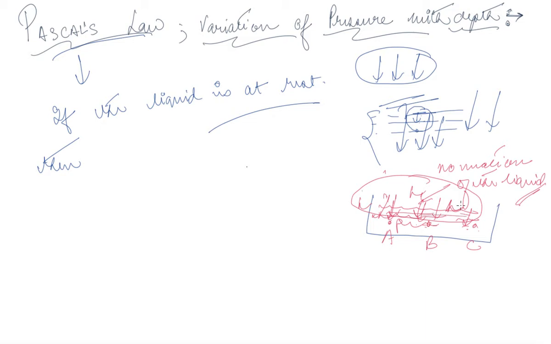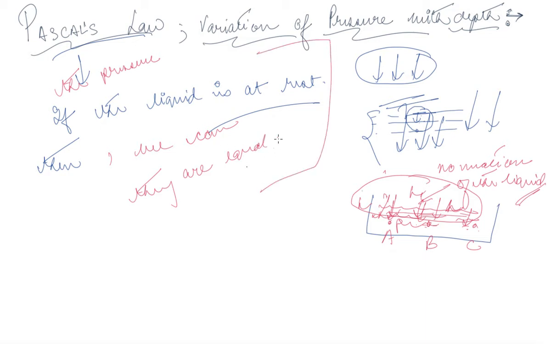So at that moment, what Pascal observed is that the pressure, if the liquid is at rest, we can say they are equal. So this is the physical understanding of Pascal's law, that is, the pressure experienced at A, B and C are equal, provided the height from the top is equal.